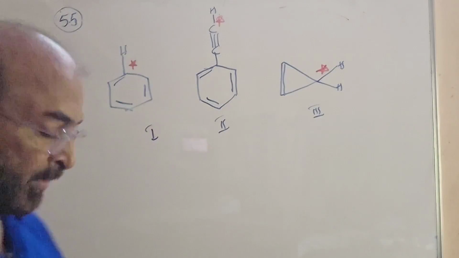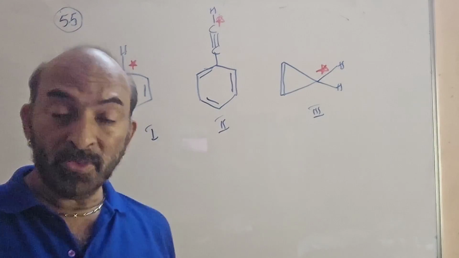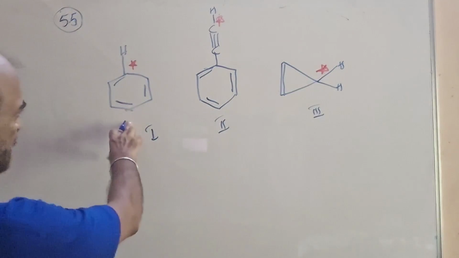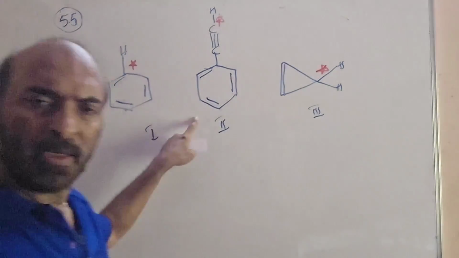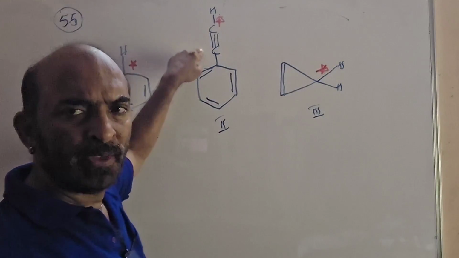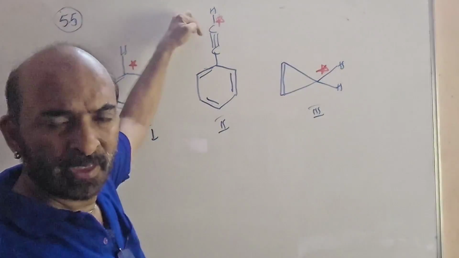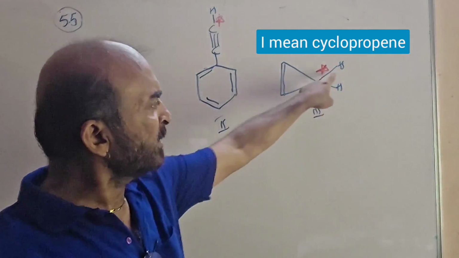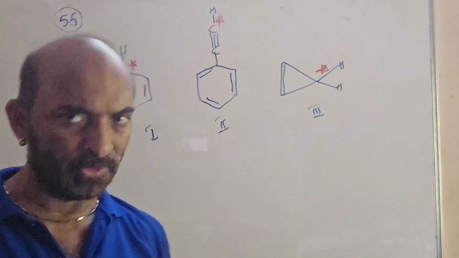In the next question, which is 55. See, this is from chemical bonding and molecular structure because it is comparing the bond strengths. Here, the first structure has the CH bond in a benzene ring. Then a benzene ring with an ethynyl group attached, where you compare the strength of that CH bond. And the third is a propene, where you compare this CH bond strength. You have to arrange Roman 1, 2 and 3 in the decreasing order of their bond strength.